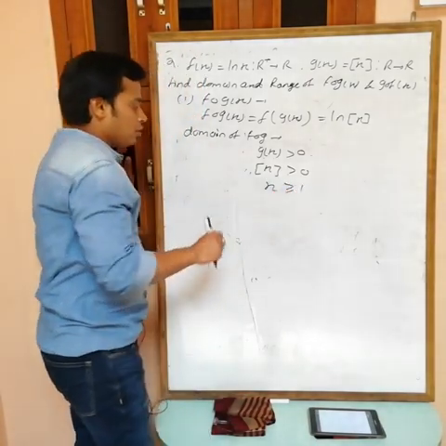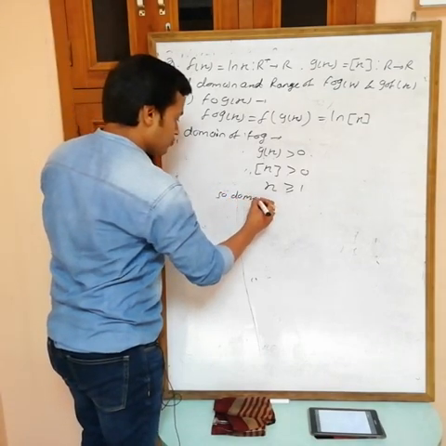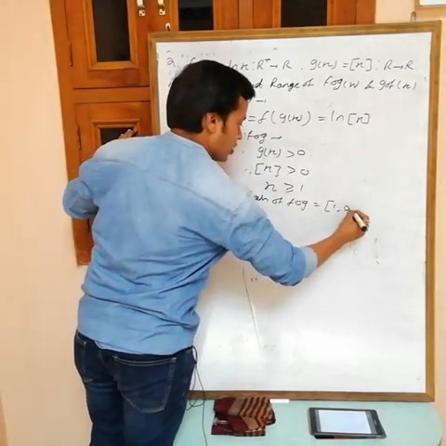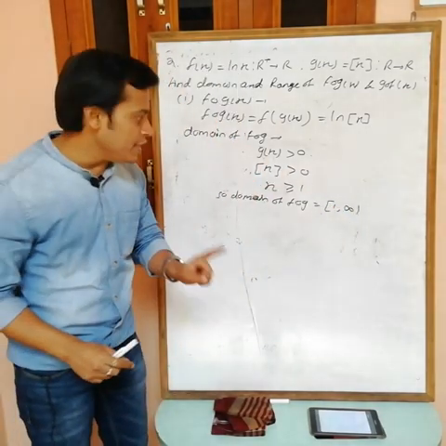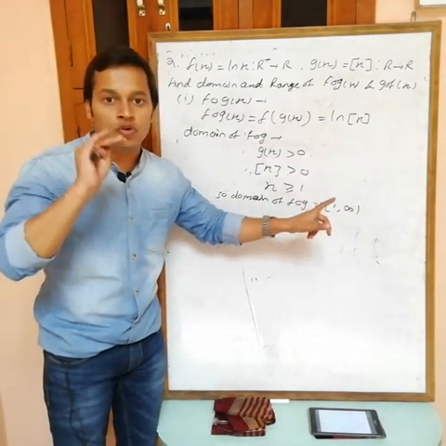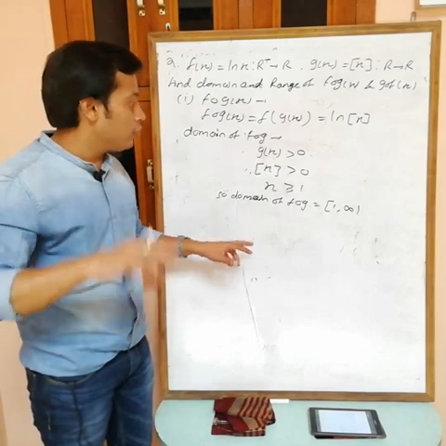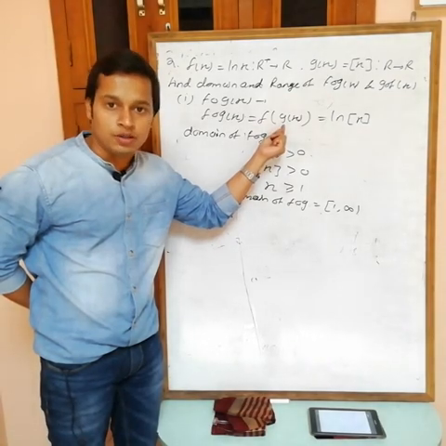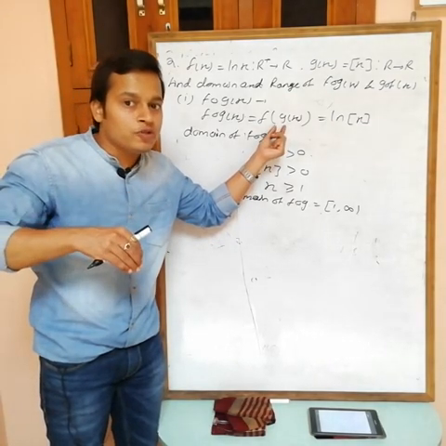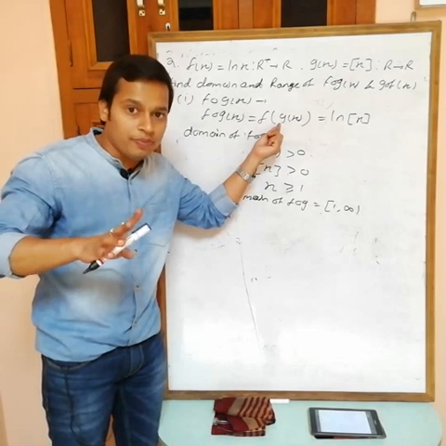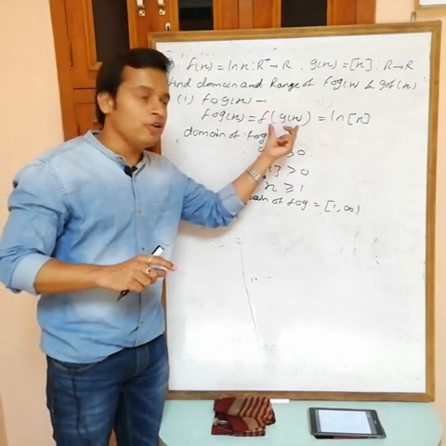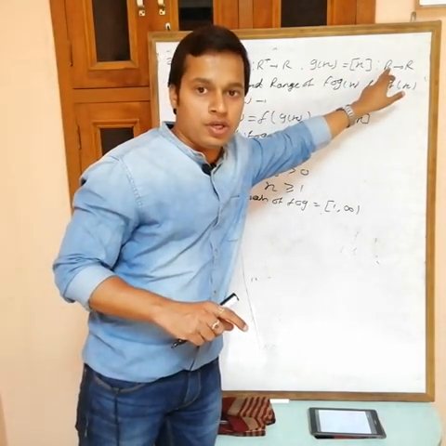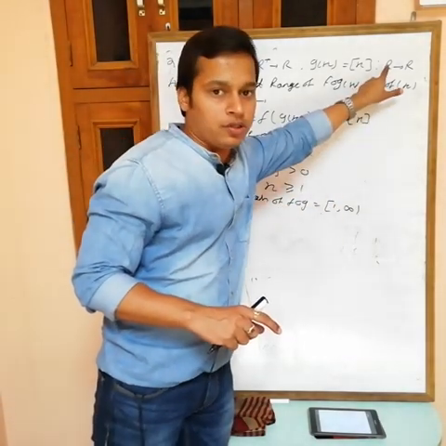So domain of f of g is [1, infinity). But remember, at the end, after finding the domain of x, you have to remember one thing, that we have a note. Domain of this composite function is always a subset of domain of g. You can't take any value of x which is not accepted by g. Remember. Okay. So domain of this one is always a subset of domain of g, and here domain of g is R. Okay. And all these values lie in this one, so I can take.